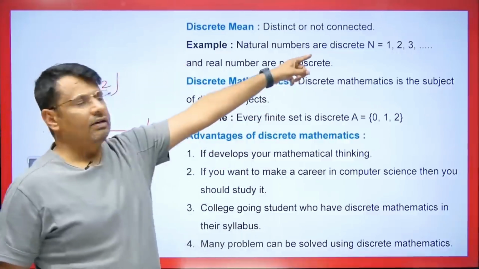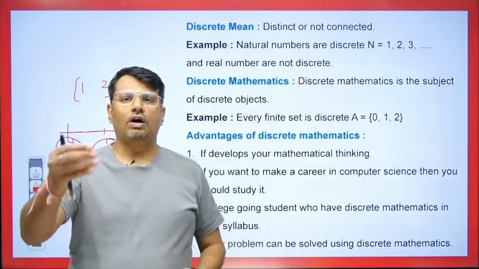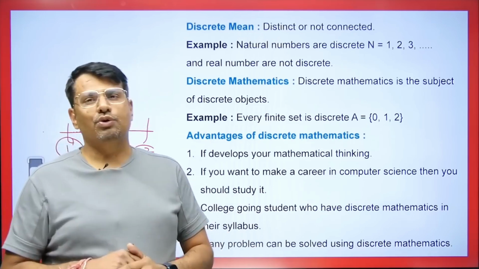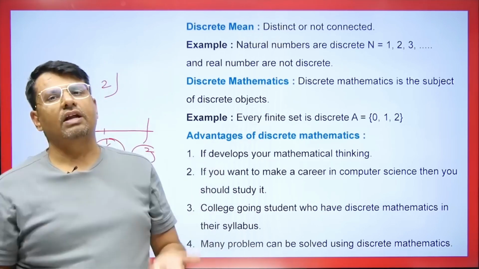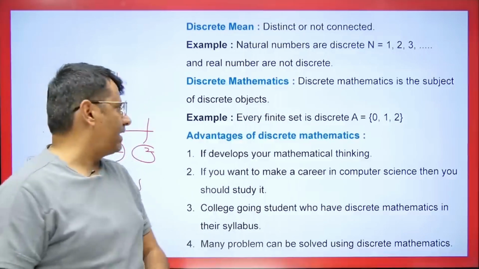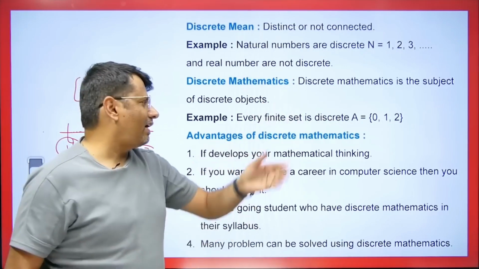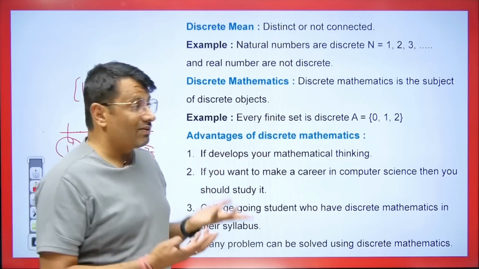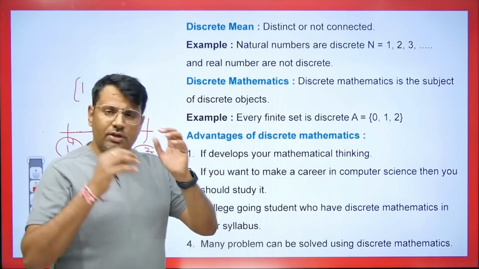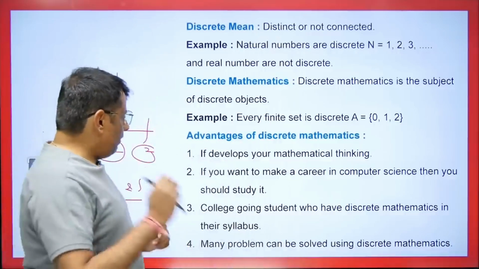Let's take an example. Natural numbers are discrete because it includes 1, 2 and so on. The set of integers is discrete because 1 is coming, 2 is coming, minus 1 is coming, but the elements in between are missing. Clear? Similarly, rational numbers are also disconnected because there are no irrational numbers in it, right? Students, what is discrete mathematics? Discrete mathematics is a subject of objects and these objects can be of any type, right? It could be letters like A, E, I, O, U, or numbers of any size, or something else. So when we talk about discrete mathematics, here we will also talk about finite sets.